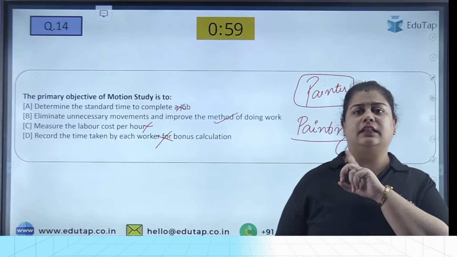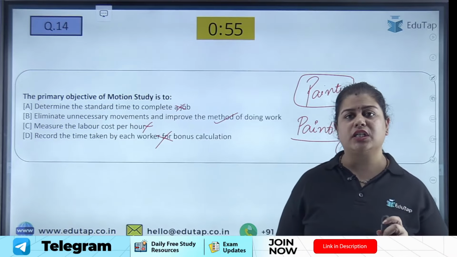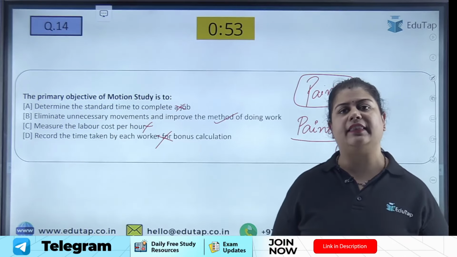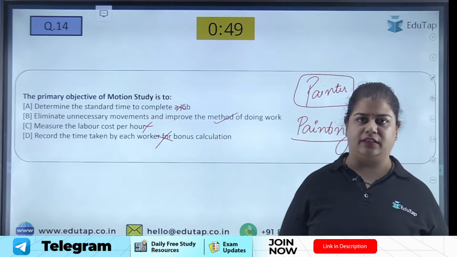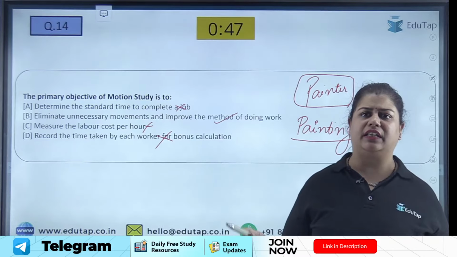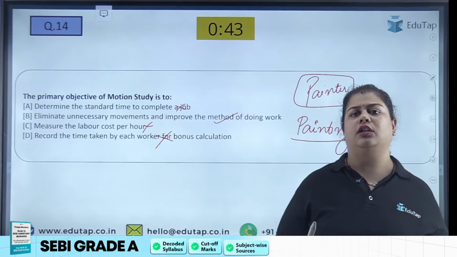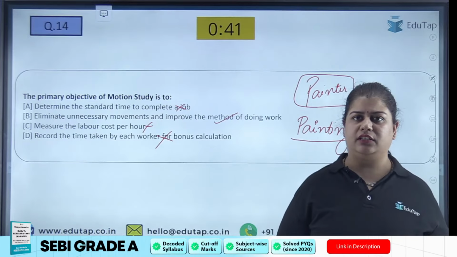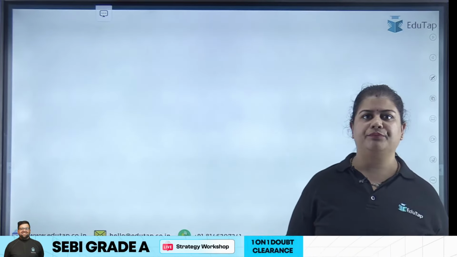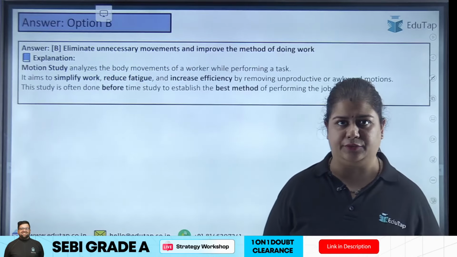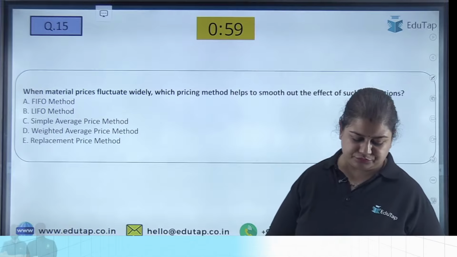Now please see one thing very clearly, that motion study is conducted first and then we will conduct a time study, because when we have eliminated all the wasteful time and all the unnecessary movement, only then we will note down the time that needs to be taken for one job, right? So motion study is conducted first and then the time study. Please note it down somewhere.